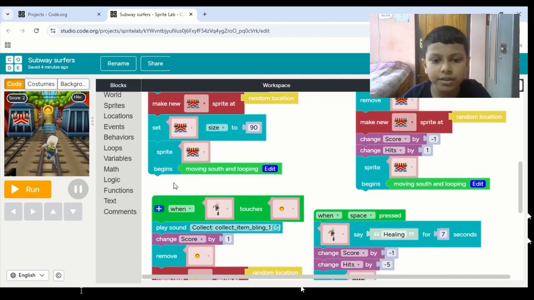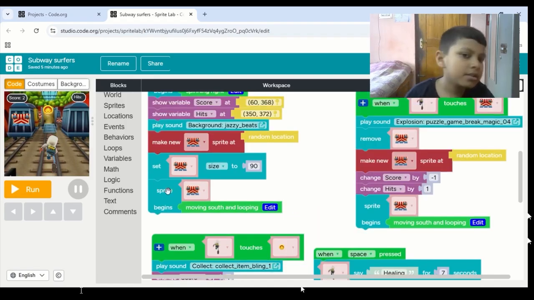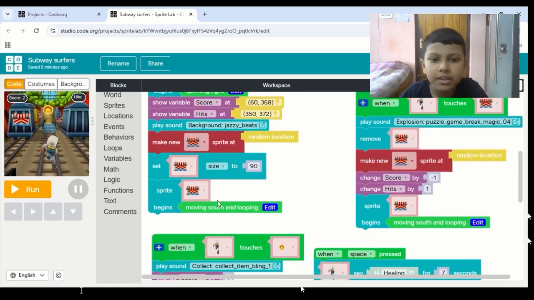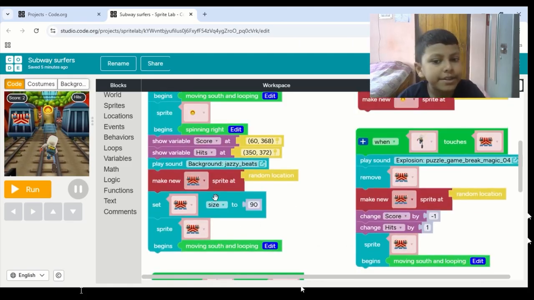And I have also set the size of it, and sprite begins moving south and looping. See, this and this are the same, just a different sprite. But the coin moves like this, and the obstacle which we are dodging moves like this.